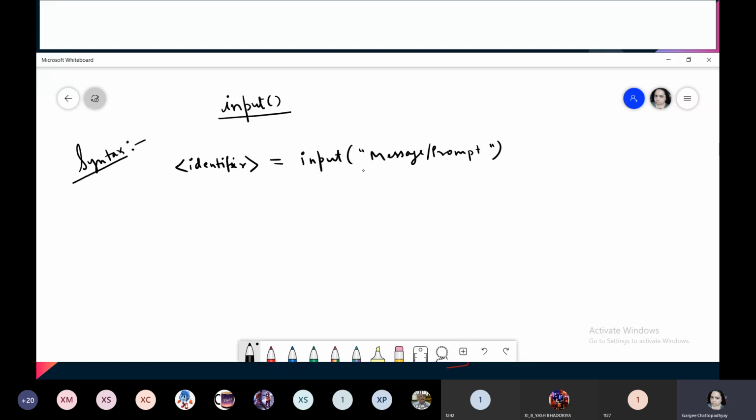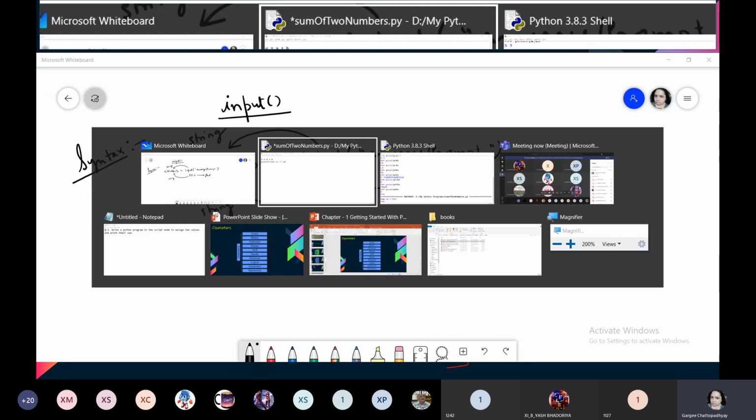It takes whatever input it takes from the user console, that is from the keyboard, it recognizes that as a string. Even if you are reading something like 85.5, which is a float value, that would be converted into string. Understood that? So let us try with this, how to use the input function.